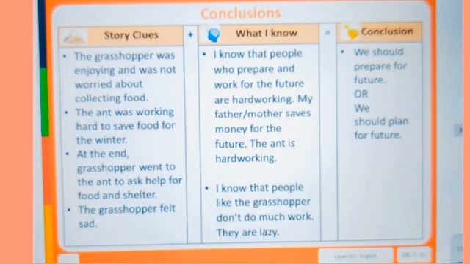What did we do in this drawing conclusion? First, we used story clues. Then, we connected them with what we already know, and we gave a conclusion. By asking questions ourselves, we do all this drawing conclusion. This conclusion helps us to understand what the author wants to tell us from the story. These drawing conclusions help us to understand what the author is trying to say about the story.